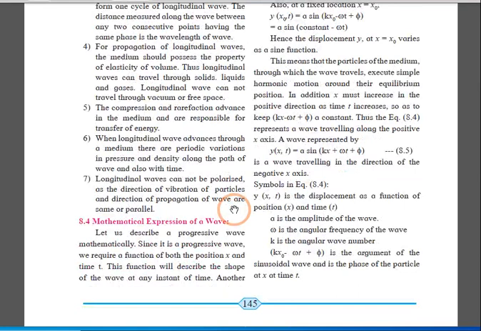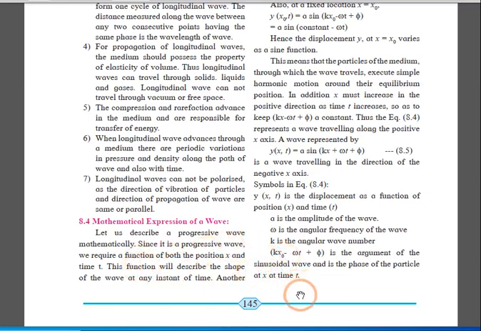Next point. We have seen many waves here: how to define, how to derive, how to perform. So now we are going to see next how to express the wave in mathematical form. We are going to consider a progressive wave. It is a progressive wave, so we require both functions. That is, with time the wave is moving. With different time instants, the position of the wave is different. Therefore, we require both functions.